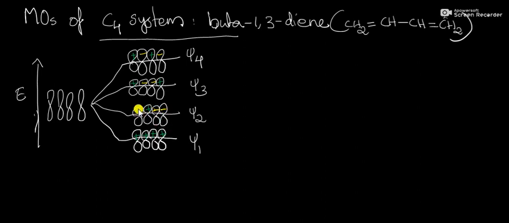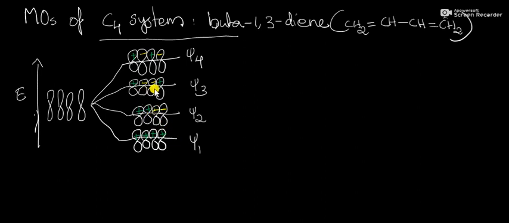So here the number of nodes will be 1, that is plus minus. This represents a node, and in Psi1 there is no node because all the lobes have the same symmetry, whereas in Psi2 there is one node present.